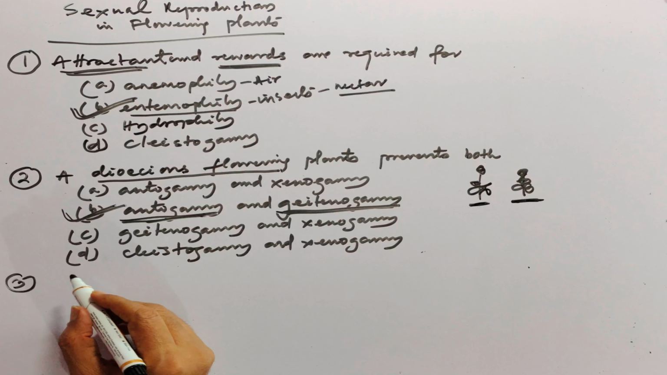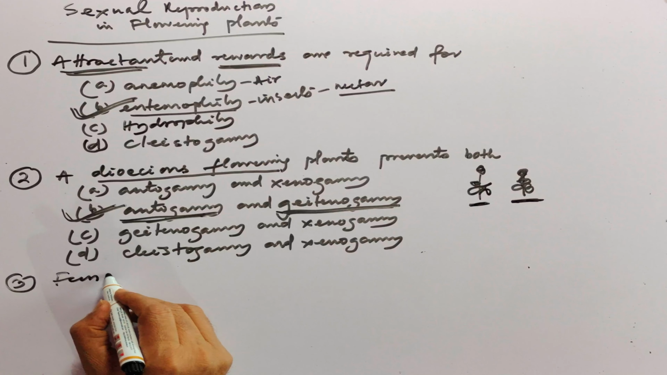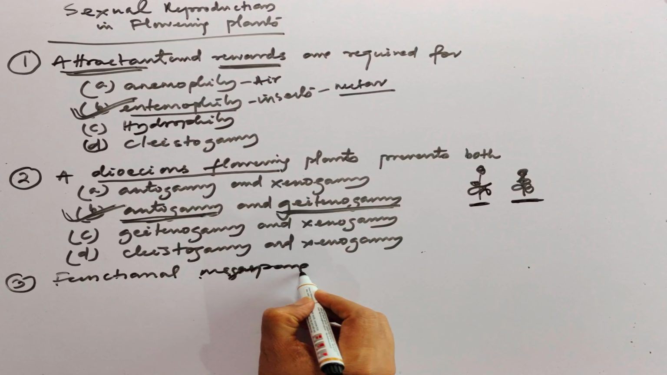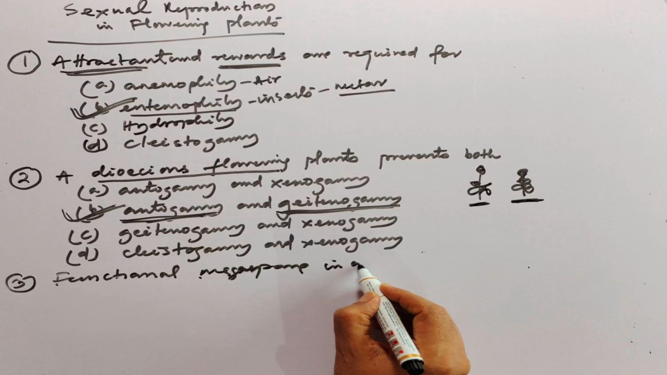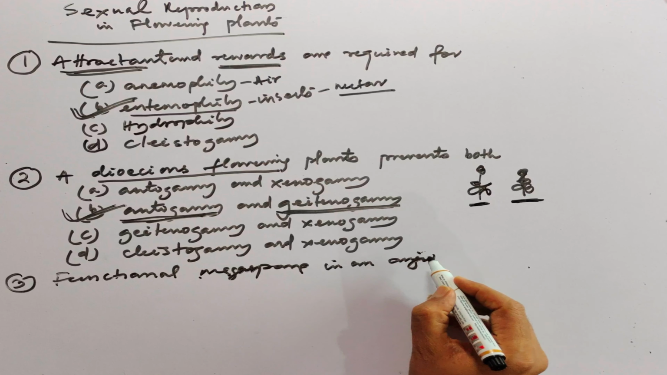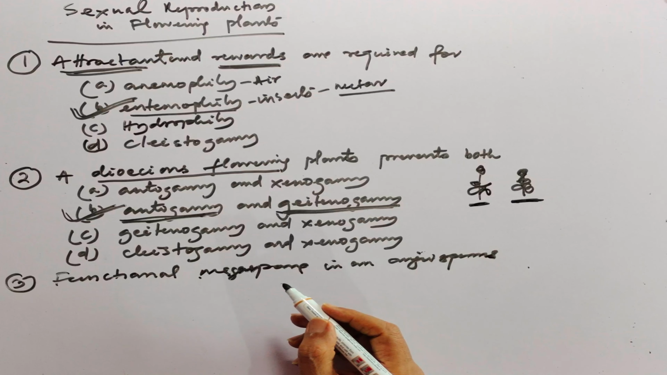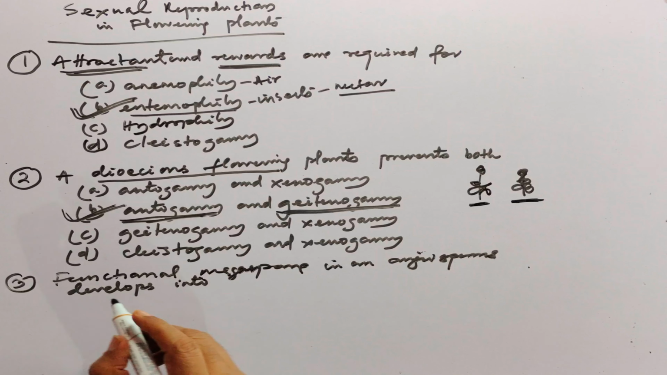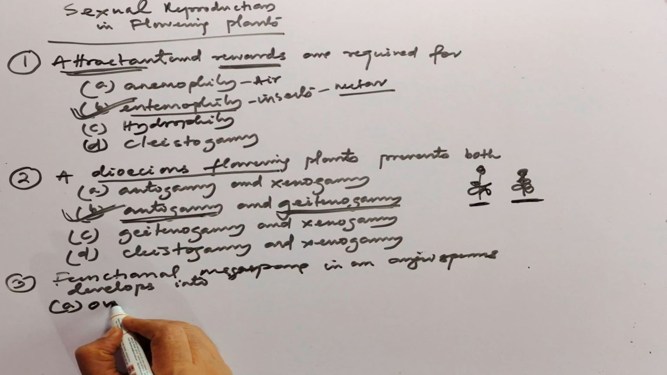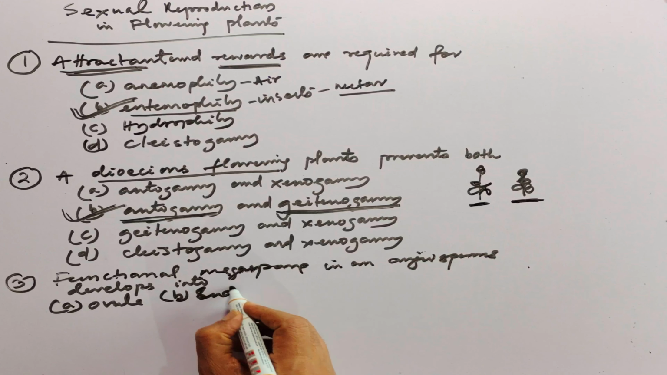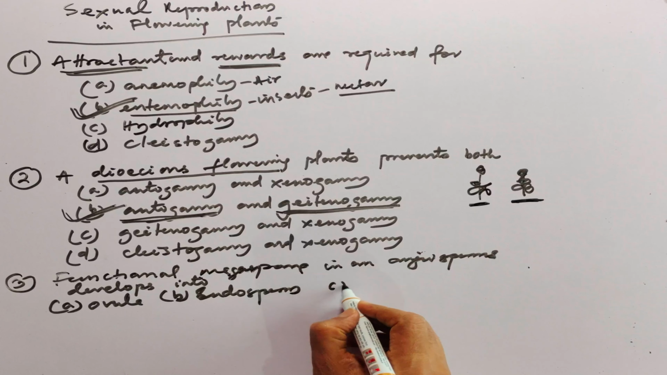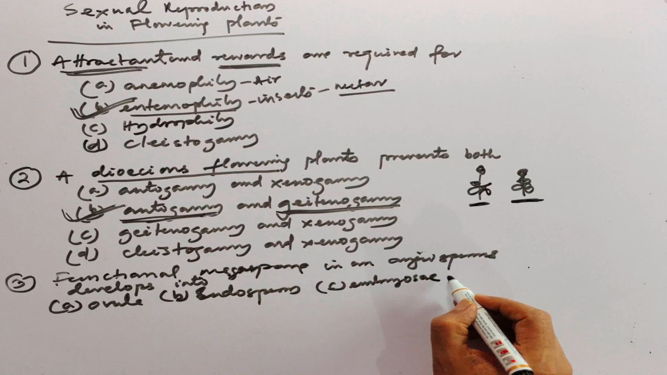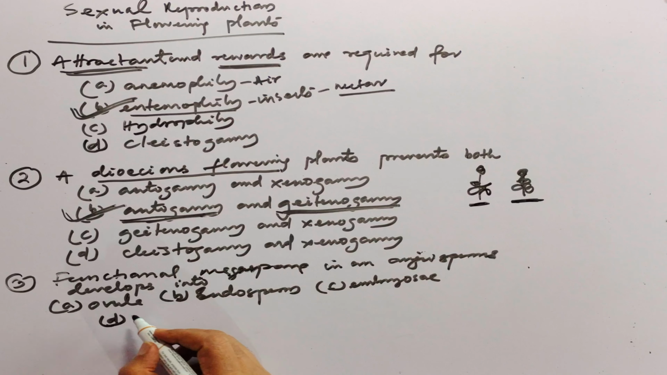Third question: functional megaspore in an angiosperm develops into: A, ovule; B, endosperm; C, embryo sac; and D is embryo.